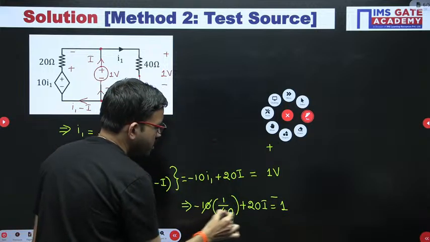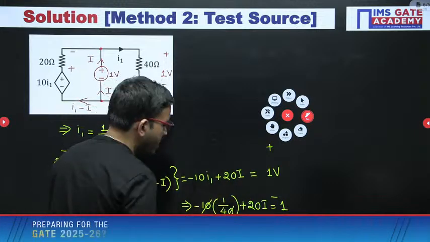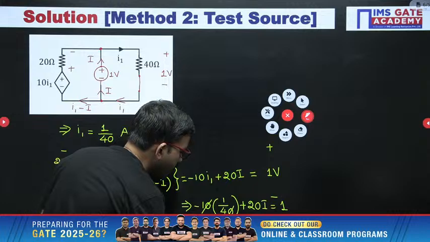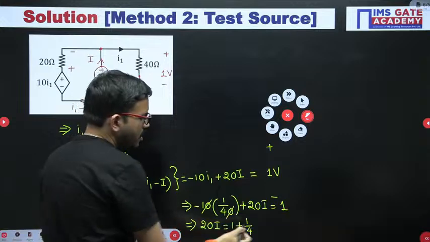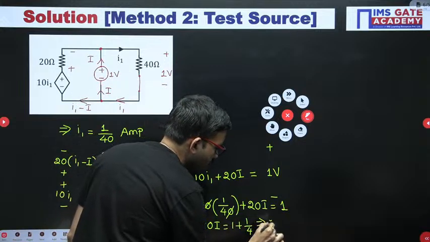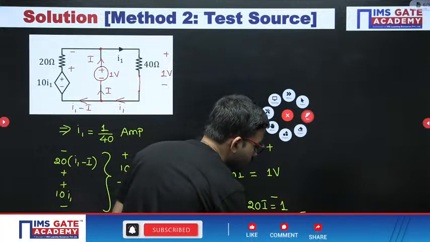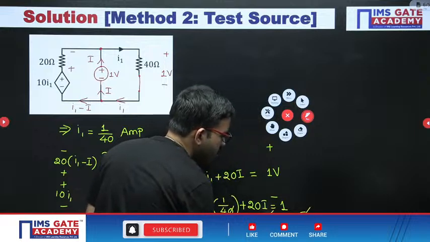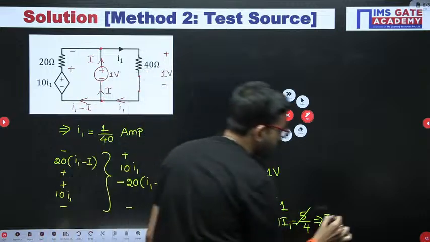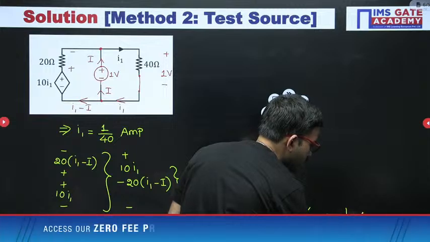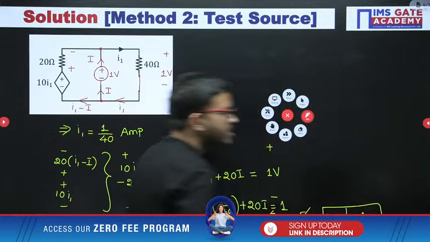Here 0 is getting cancelled. Minus 1 by 4, you can bring to the right hand side, it will become positive. So 20I is equal to 1 plus 1 by 4. That means 5 by 4 you are getting. 20I equal to 5 by 4. From here you are getting I equal to 1 by 16, units are ampere. I equal to 1 by 16 ampere.